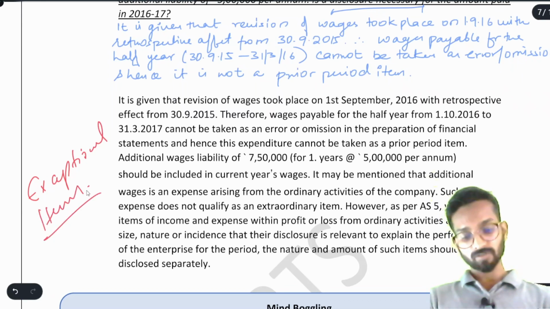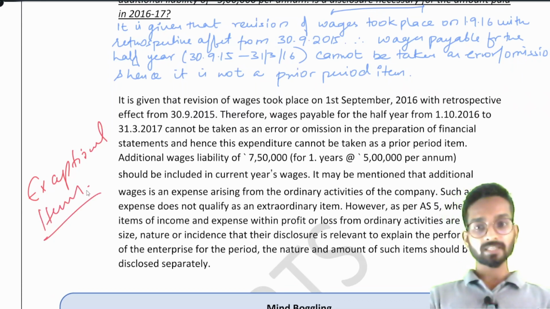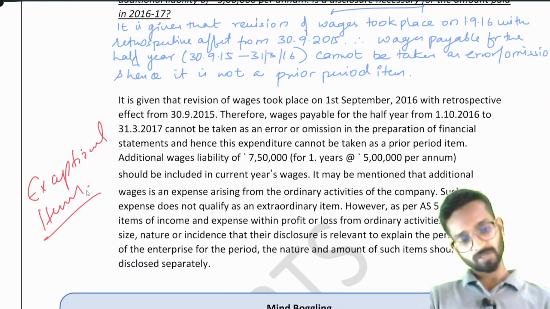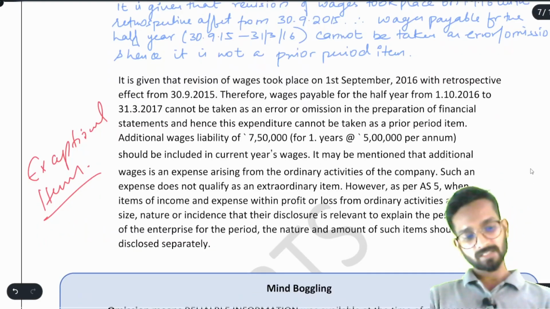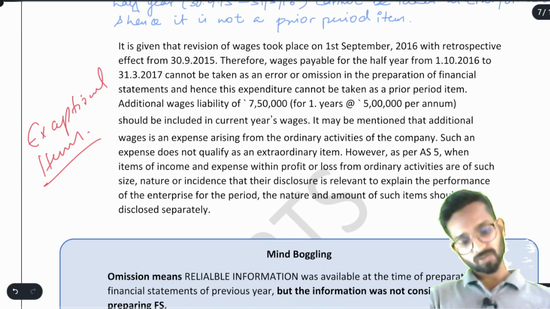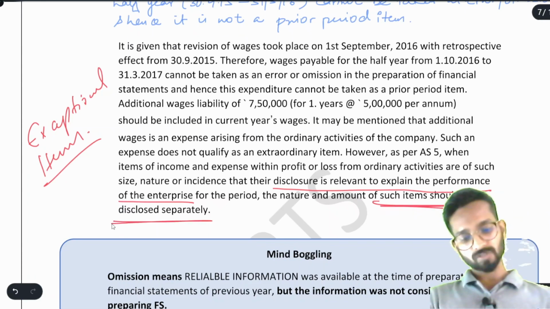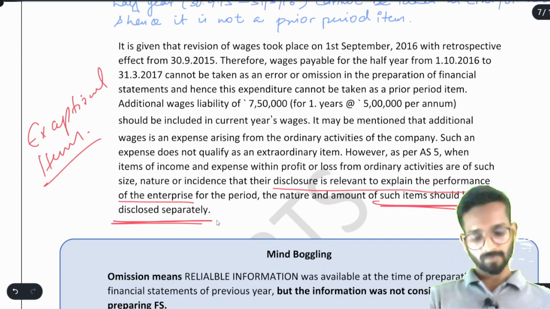Whenever you take the printout, go and check that in the exceptional item, whatever items we have recorded, those cases, whatever questions are there, we have recorded every item in the exceptional items. Okay. They are saying it is an exceptional item, and therefore the disclosure is relevant to explain the performance of the enterprise, and such an item should be disclosed separately. Understood?